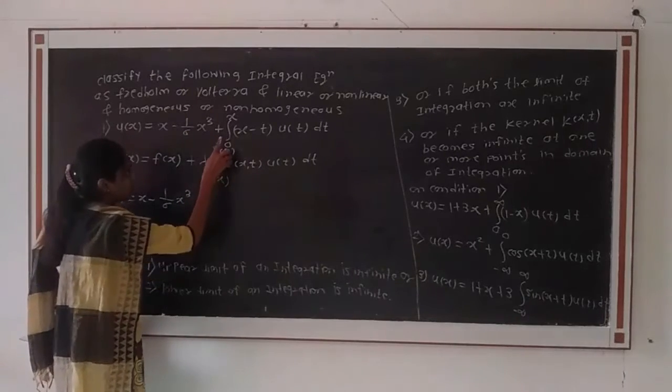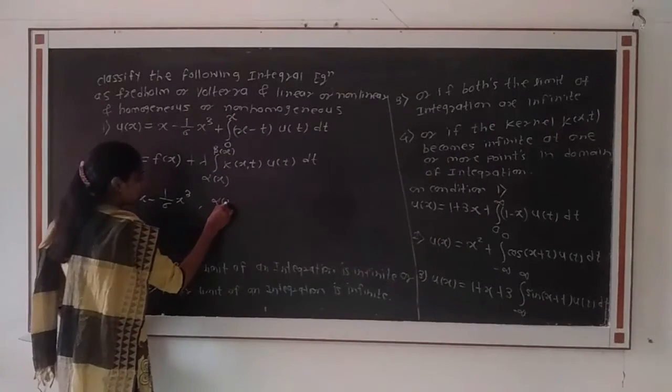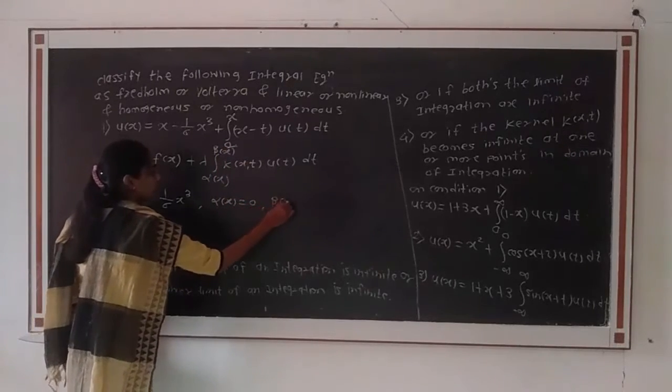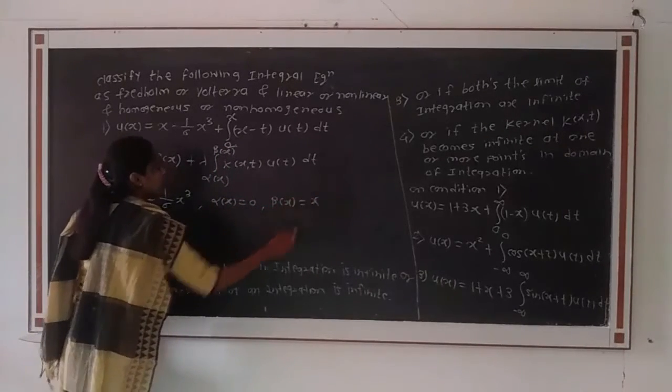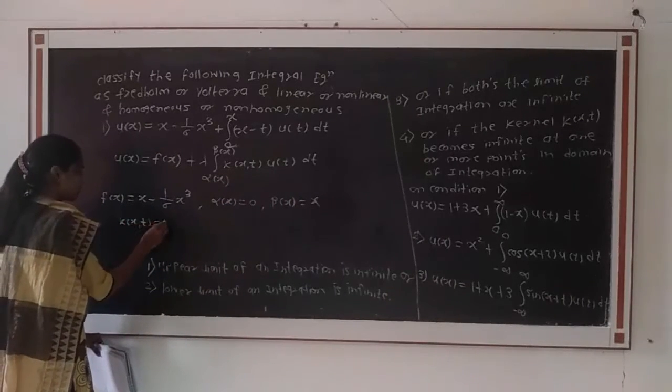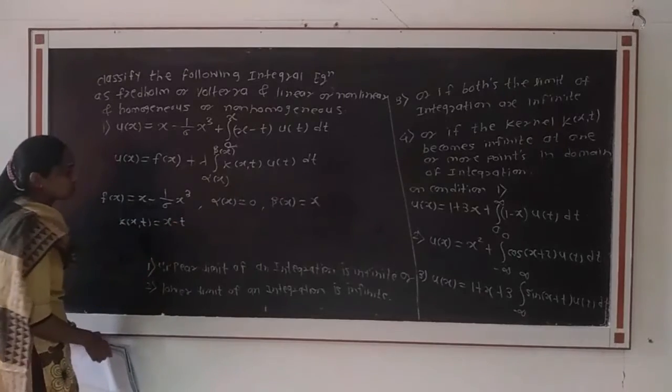Then the limits are alpha of x will be 0, beta of x will be x, and the kernel k of x t is equal to x minus t.